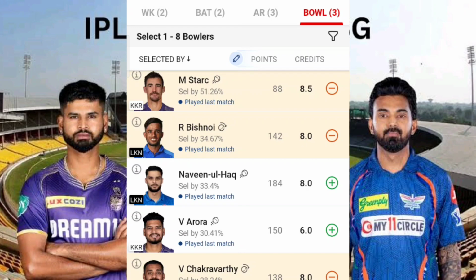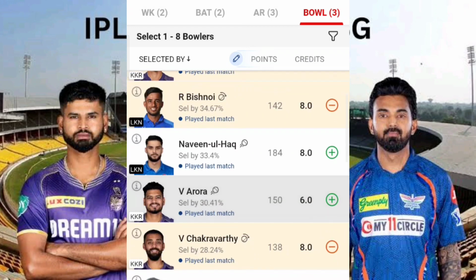So that is one consideration where you can include Ravi Bishnoi. Fine. Coming to Naveen-ul-Haq, please don't expect something very big from him, because I don't think that is possible in tomorrow's match, even though he's a very good bowler. Even if you include him, in this particular scenario you can expect at most one or two wickets. I think at most one wicket, so that's the reason he would have consumed more runs as well. That's the reason I'm not including him in my team.